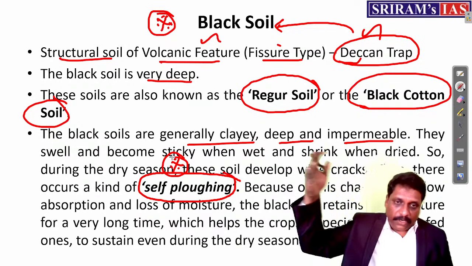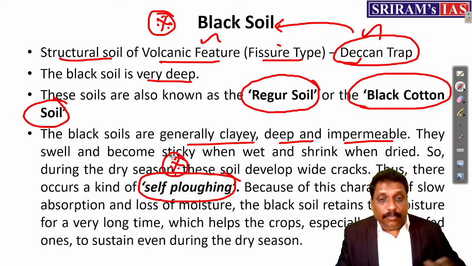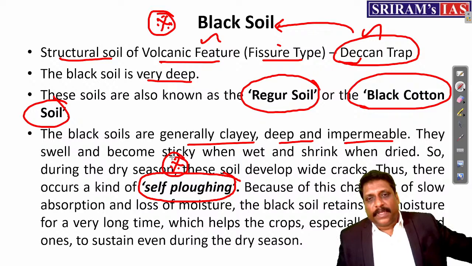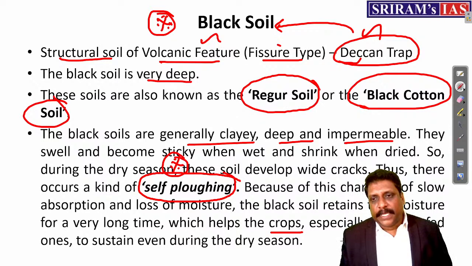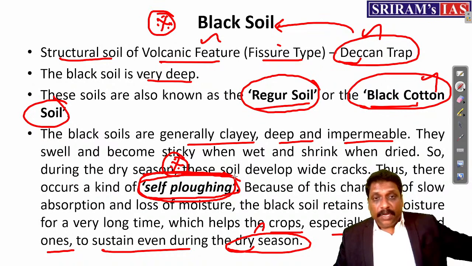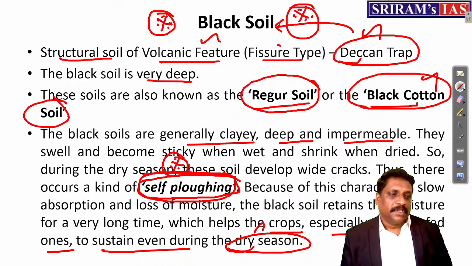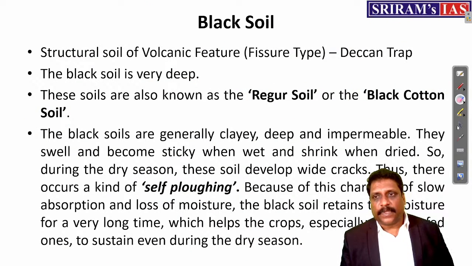You remember even when we talked about cotton, we said it needs a soil which has the capacity of retaining more moisture. And my dear friends, this helps the crops, especially the rain-fed ones, to sustain the moisture even during the dry season. So what is the takeaway? Regur soil, black cotton soil, self-ploughing mechanism, which has the capacity to retain moisture for a very long time. Black soil is very, very important, my dear friends.